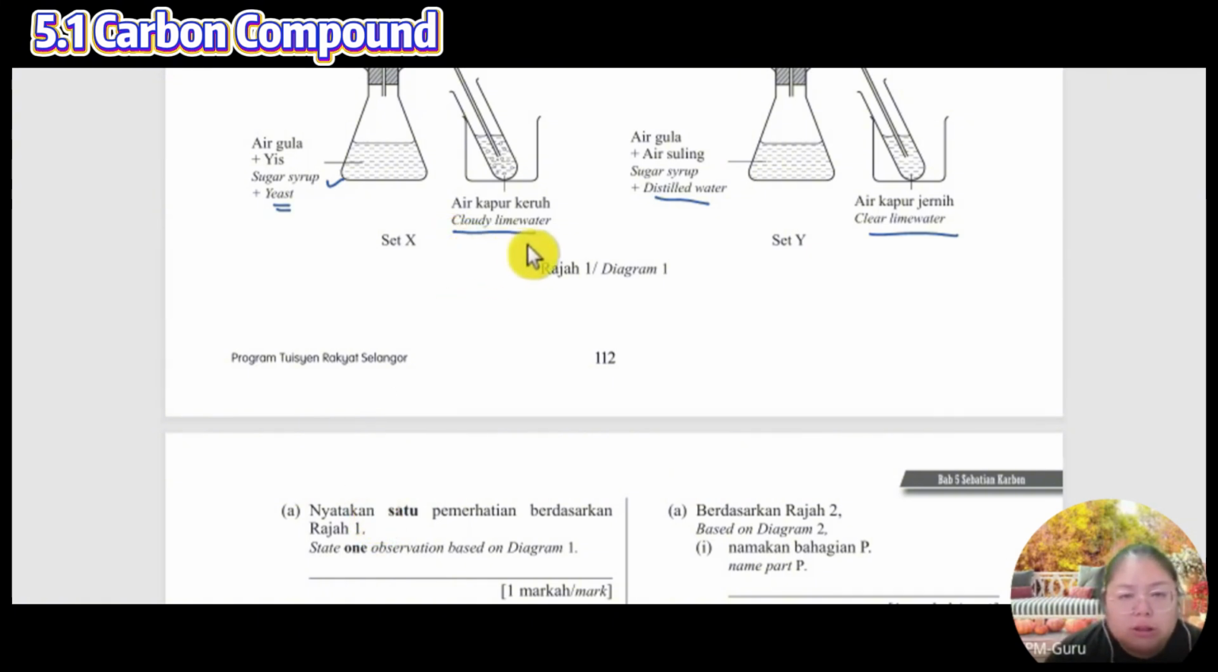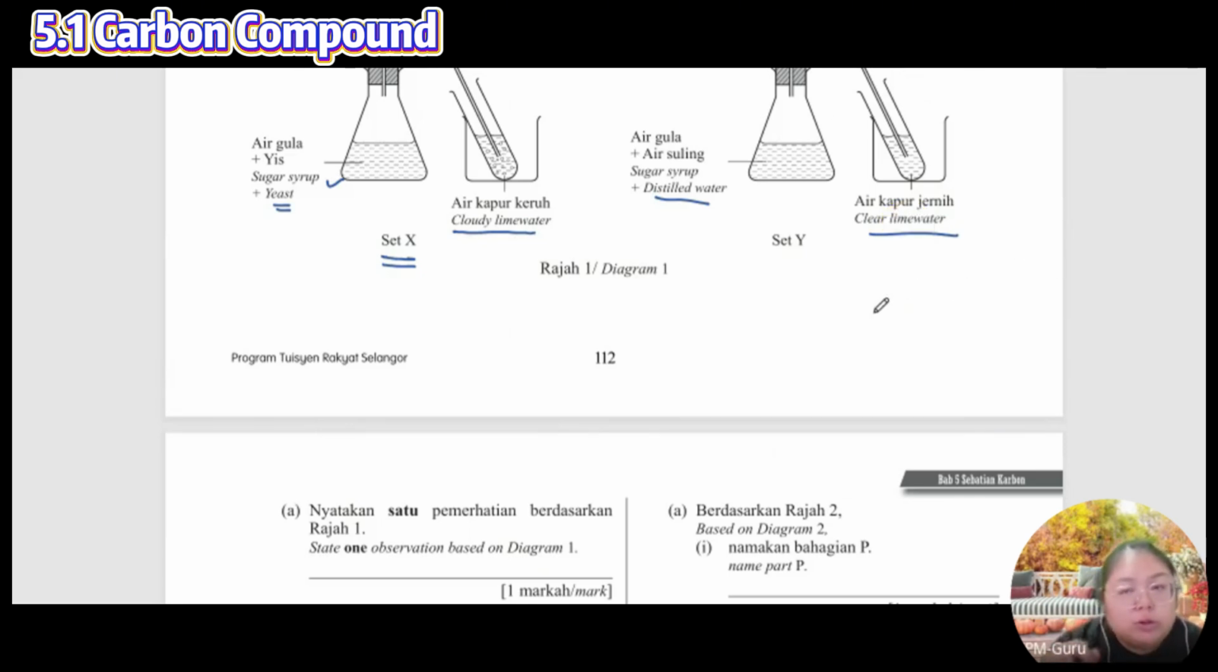Lime water in set X becomes cloudy, while set Y has no changes. Okay, can you write your own? Lime water in set X becomes cloudy, while lime water in set Y has no changes.